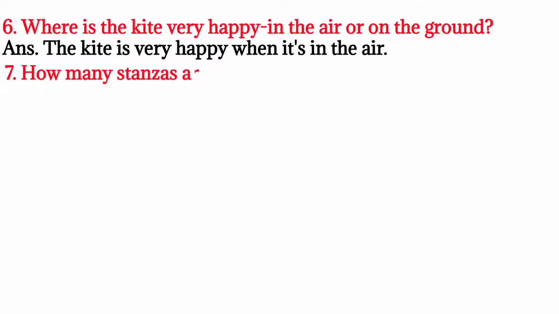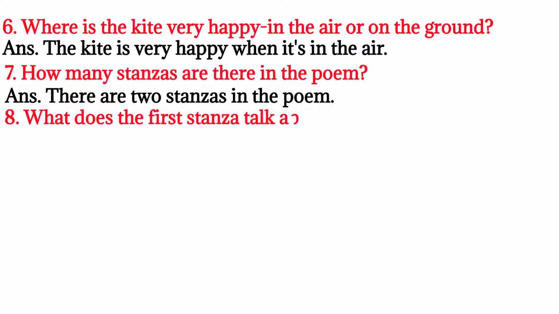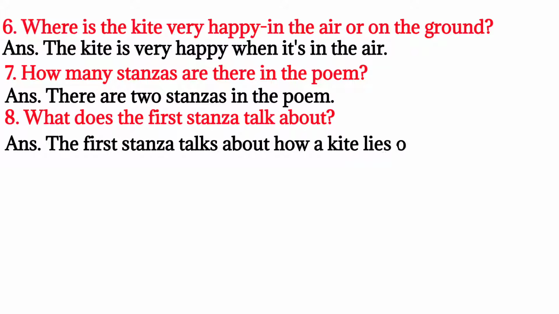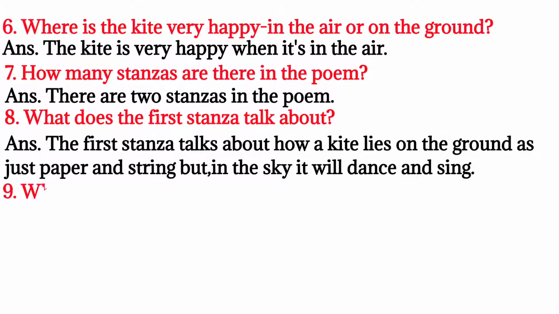How many stanzas are there in the poem? There are 2 stanzas in the poem. What does the first stanza talk about? The first stanza talks about how a kite lies on the ground as just paper and string, but in the sky it will dance and sing.